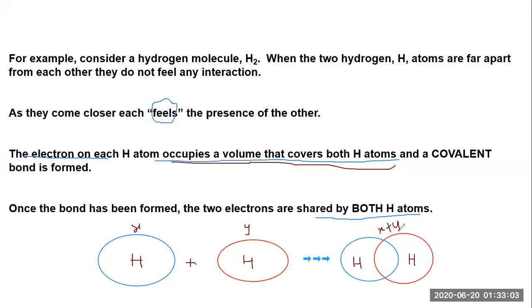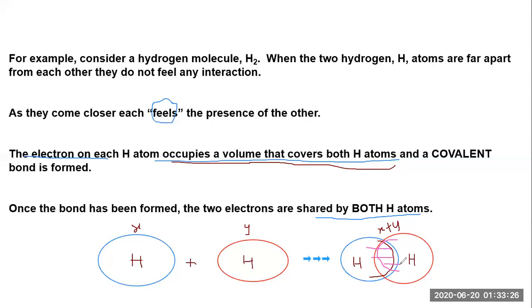They come together, share the same volume, and a covalent bond is formed. This is the overlap of the hydrogen atoms, so there is a formation of a covalent bond between these two atoms.